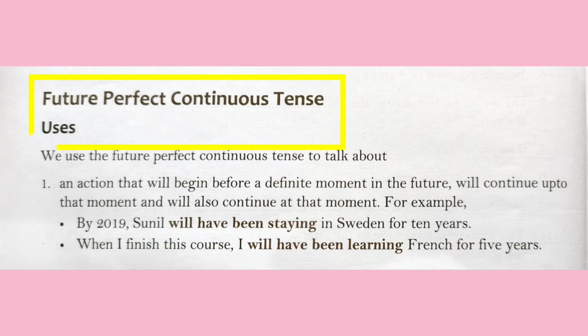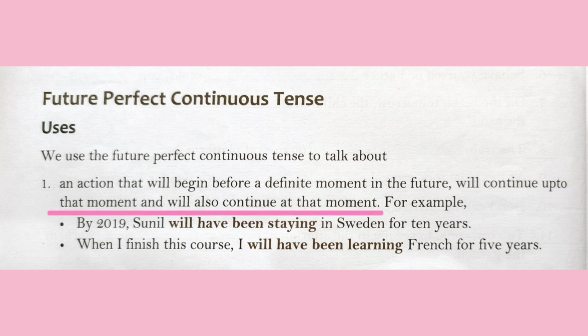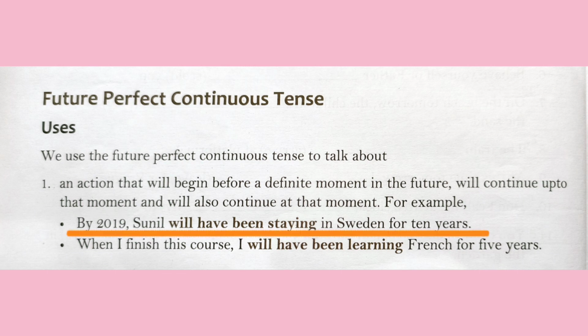Now, next is future perfect continuous tense. It is used to talk about an action that will begin before a definite moment in the future, will continue up to that moment, and will also continue at that moment. For example, by 2019, Sunil will have been staying in Sweden for 10 years. Here, the future time is 2019, and the process of staying in that particular place, that is Sweden, will have been completed for 10 years before the person reaches the year 2019.